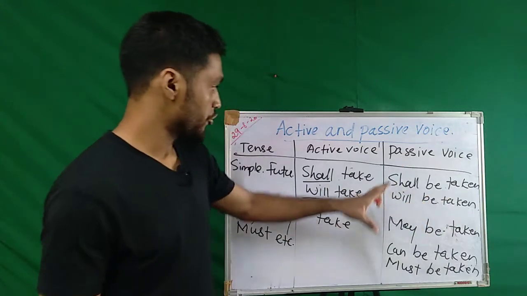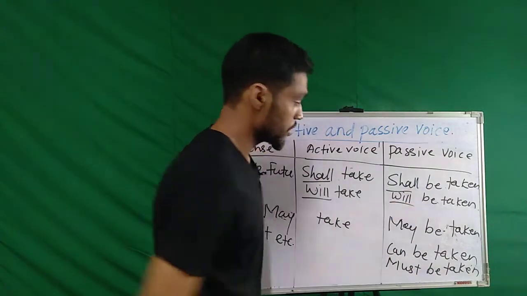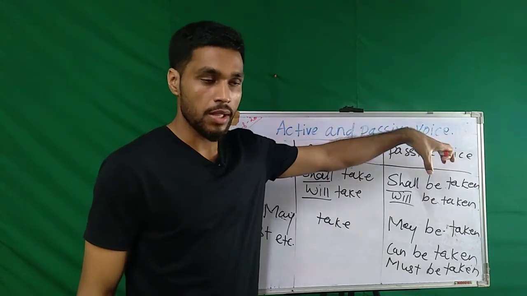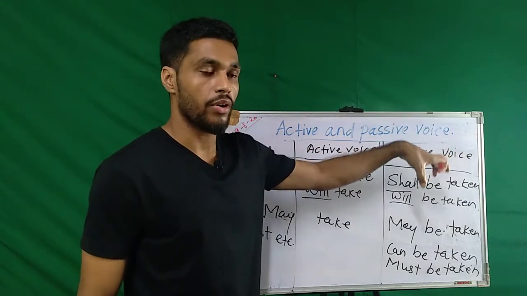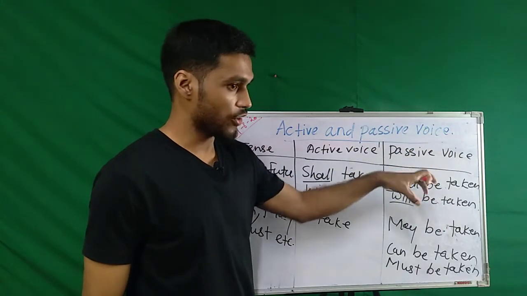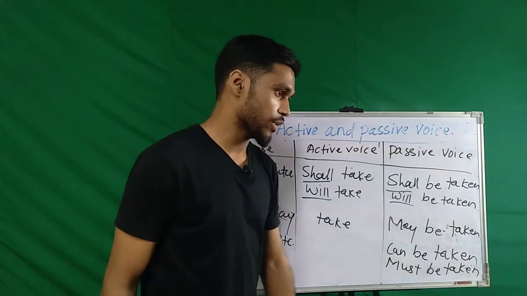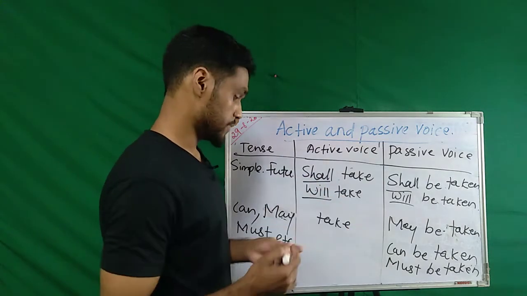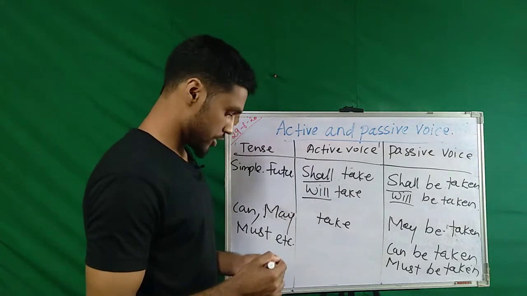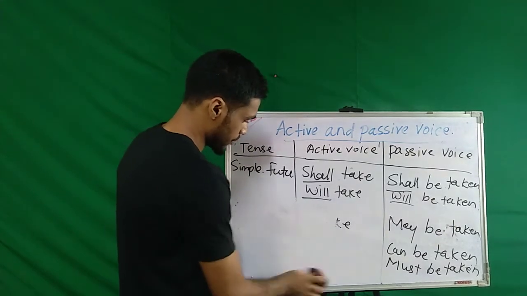And what do we have to add? We have to add appropriate helping verbs, right? These are helping verbs. So we have to add helping verbs and the participle or third form of the verb in the passive voice. When the active voice is converted into passive voice, we need to add appropriate helping verbs and the third form of the verb or participle. We need to remember this table properly, right? Then only can we add the appropriate helping verb while changing active voice into passive voice.